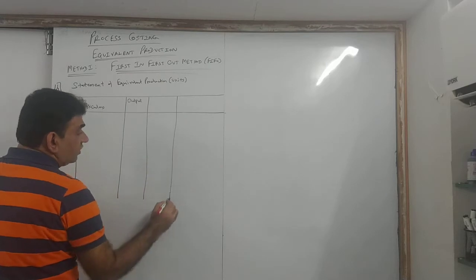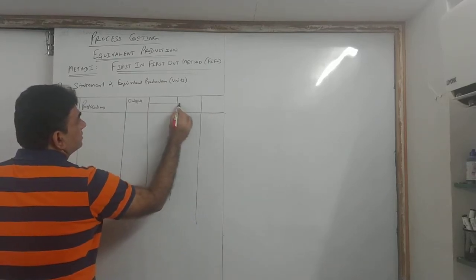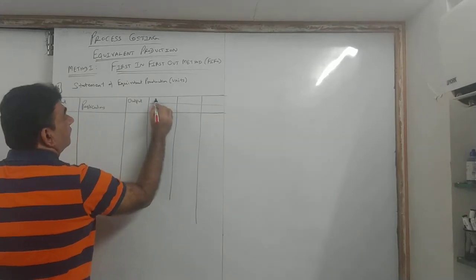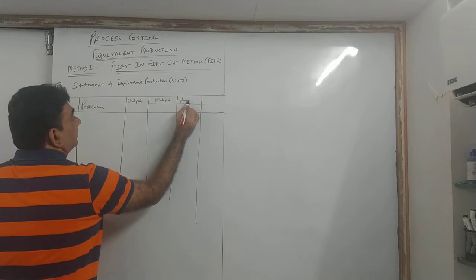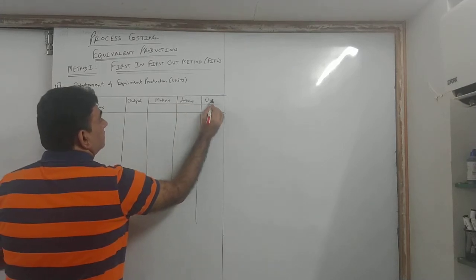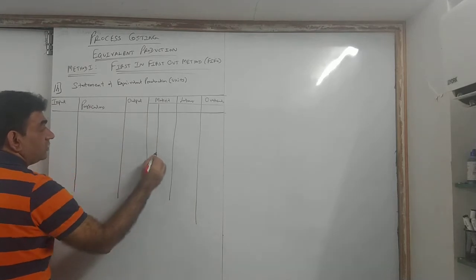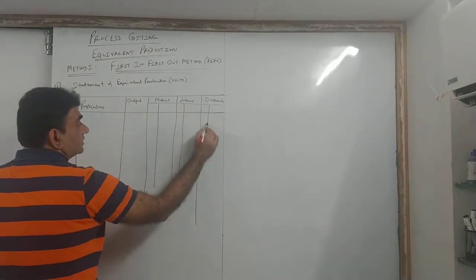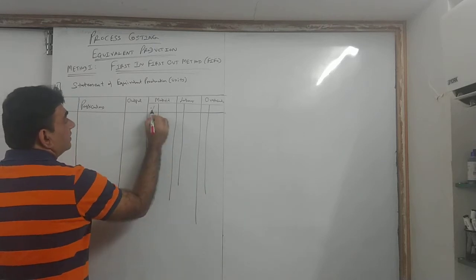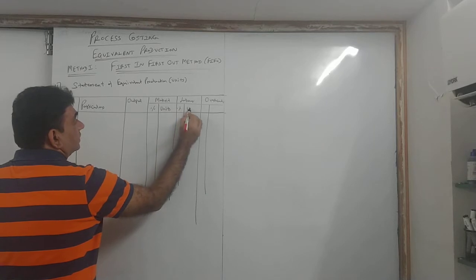Then you have 3 columns of material, labor, overheads, and each of these 3 columns will be further divided into 2 columns. One will be percentage and units.